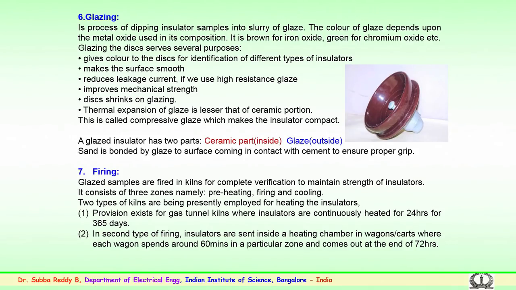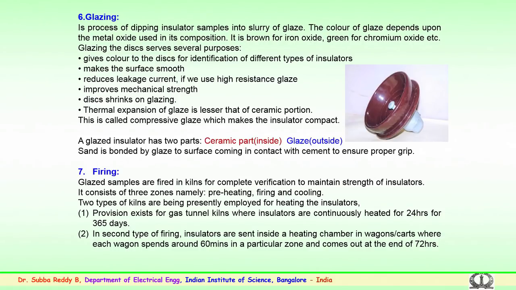Further to this insulator process, glazing has to be done. The glazing is done on the surface of the insulator. During this process, the insulators which are obtained are dipped into a slurry of glaze. The color of the glaze depends upon the metal oxide and its composition. It could be brown for iron oxide, green for chromium oxide, etc.